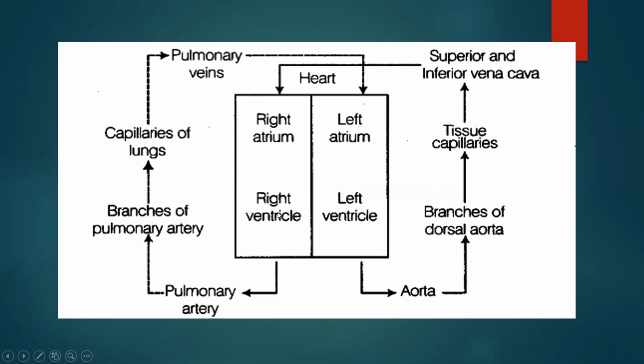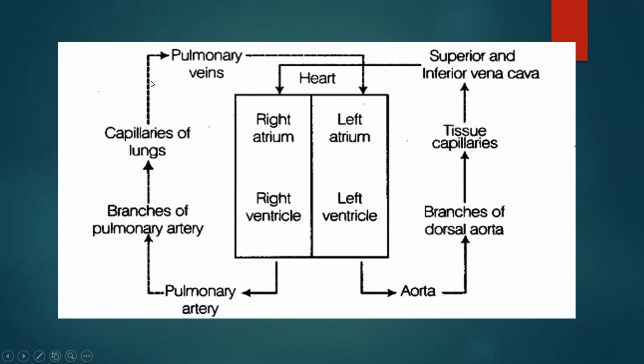What does the right ventricle do? It pumps the deoxygenated blood. With the help of the pulmonary artery, it goes to the lungs. In the lungs, gaseous exchange takes place. In the lungs we respire, so we get oxygen and the blood becomes oxygenated.